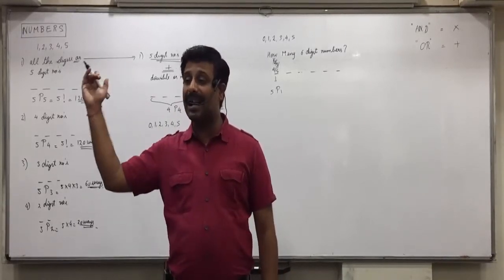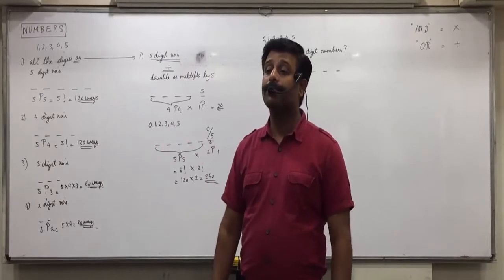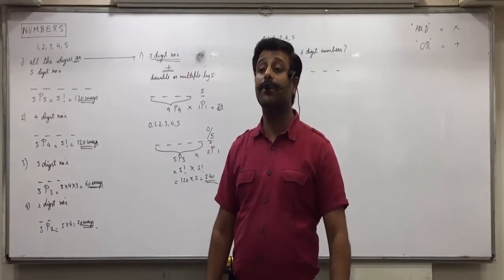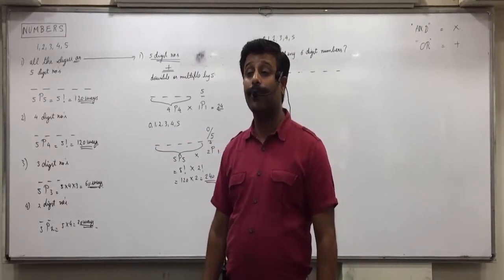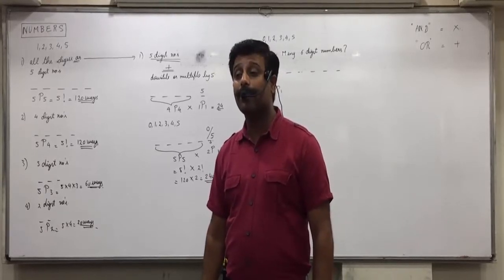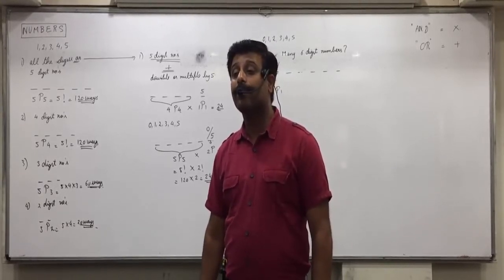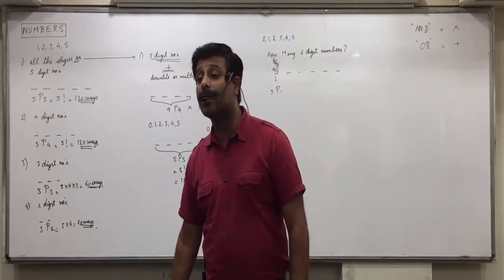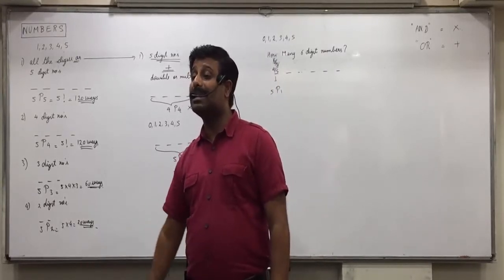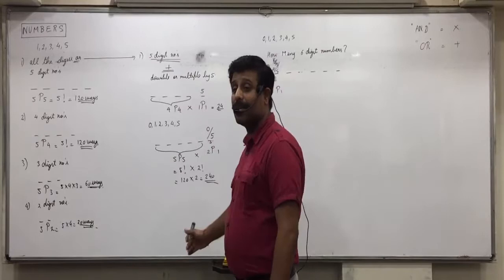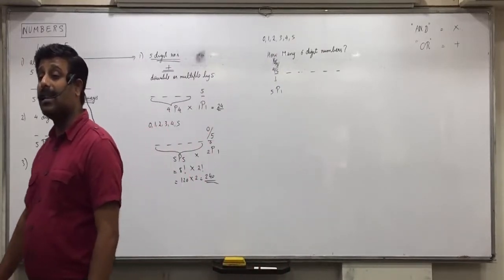Priya, how many numbers are left out? Silence everyone. How? How many numbers are left out? No number is left out? 0 is at least left out. Fatima, how many numbers are left out?